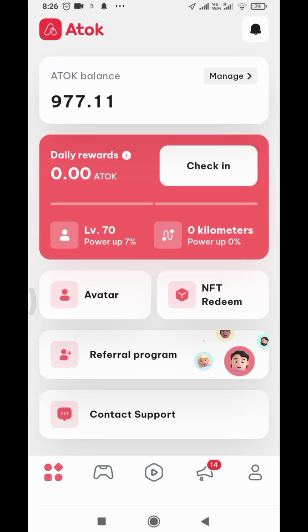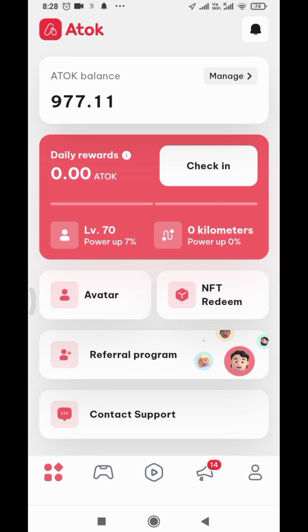In this video we are going to look at Atok, how you can earn real token and withdraw it instantly. If you have not started mining Atok, the link is in the video description. Start mining immediately. This is a project that is going to do well, and one good thing about it is that as you are mining, you can withdraw to your MetaMask or Trust Wallet, any Web3 wallet, and you have your token. They also made it possible to swap your Atok to USDT even though they have not yet listed. So right now I'm going to show you how you can mine Atok.